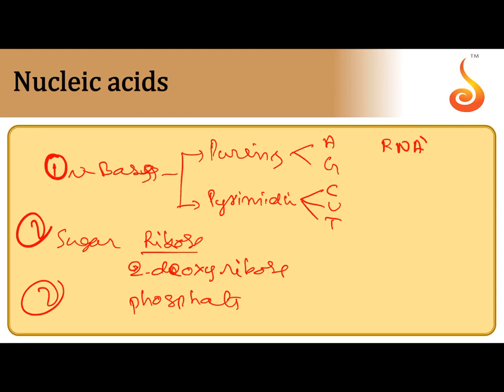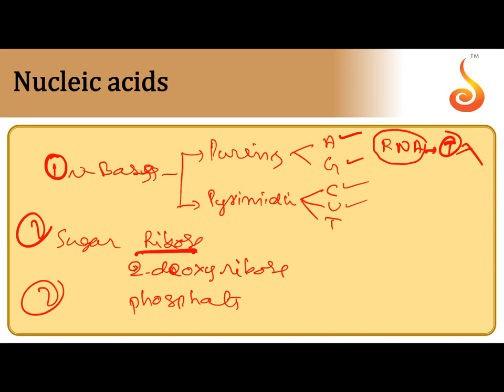In RNA, this is single strand one, only one strand is present. Adenine is present, guanine is present, cytosine is present, uracil is present. T is absent here. T is absent in RNA. The sugar moiety present is ribose sugar.